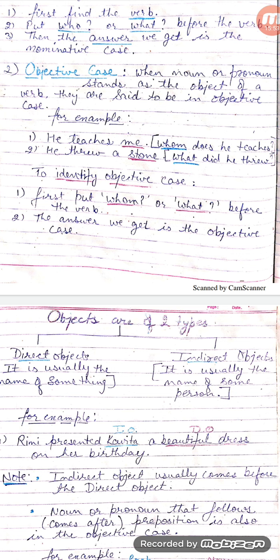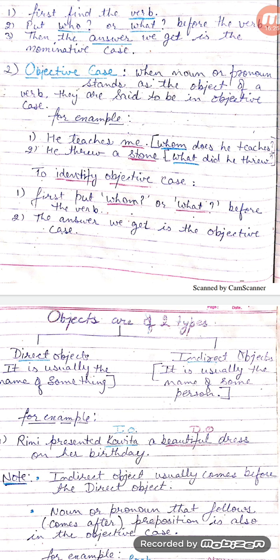The answer we get is the objective case. By looking into the first example, if we put the question whom before the verb, the answer which we will be getting will be the objective case. As whom does he teach? The answer is me. So me is the objective case. Example number 2. What did he throw? The answer is stone. So the word stone is the objective case.